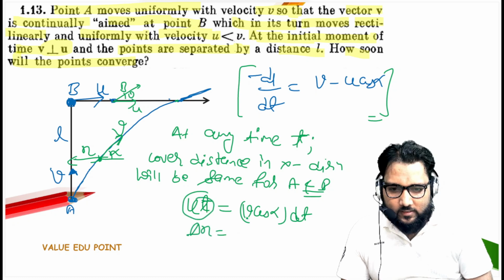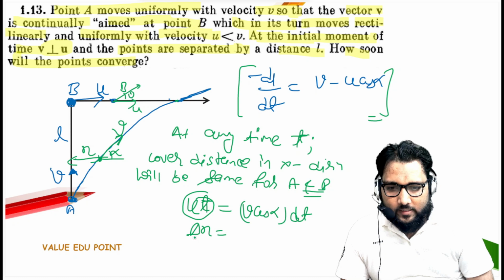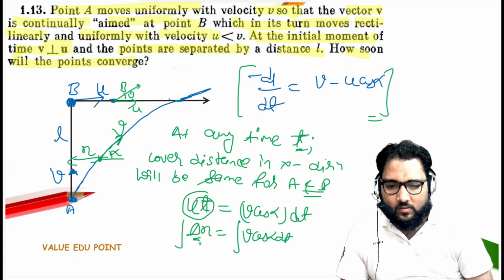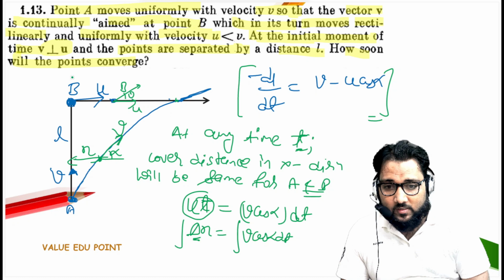And that small t, that will be delta x. Delta x is equal to delta x at any distance. This is at time t, the horizontal distance covered by A. Is it okay, guys? When you differentiate this, the maximum horizontal distance will be this.